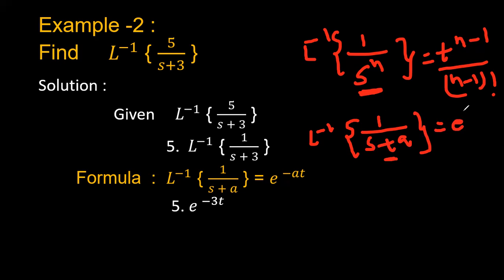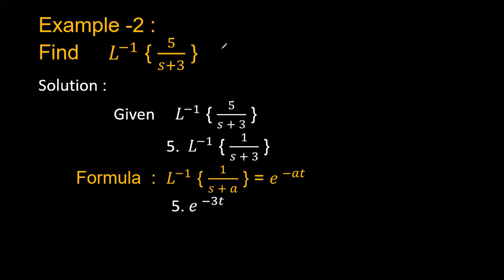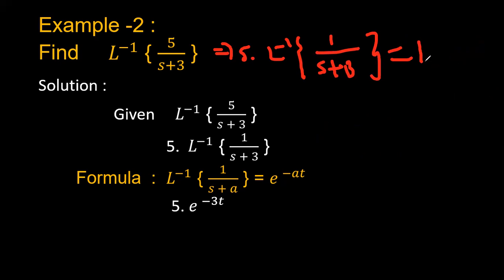So for this, you can use the formula e power plus or minus at type. Here in the numerator, you will have the 1. In the denominator, this can be of the form s plus a or s minus a. So you can compare this one with respect to this formula, that is Laplace inverse of, this 5 is a constant which can be taken outside, that is 5 into 1 by s plus a here. So this should be compared with the Laplace inverse of 1 by s plus a. Why? Because in the denominator we have s plus 3. So here we have to write it as 1 by s plus a.